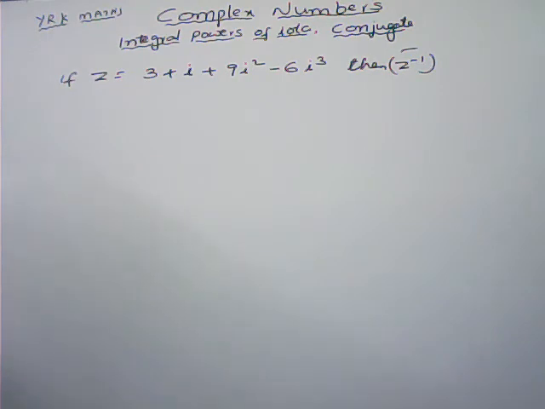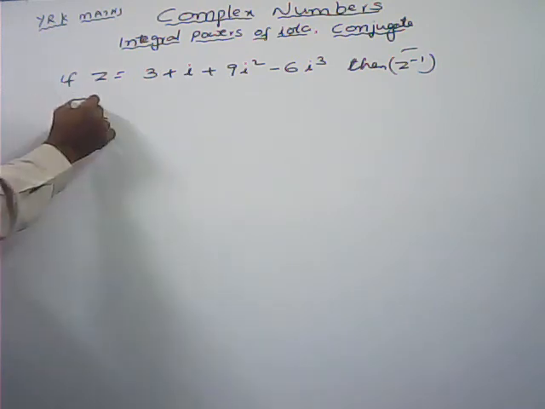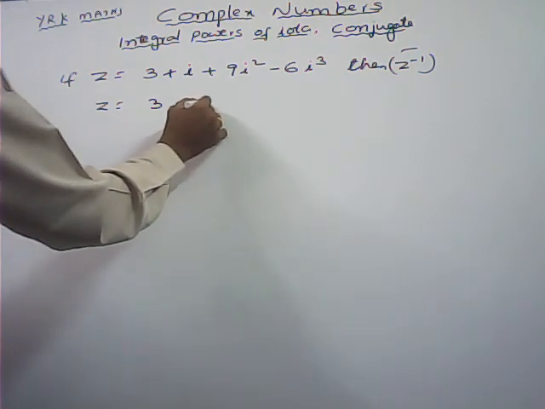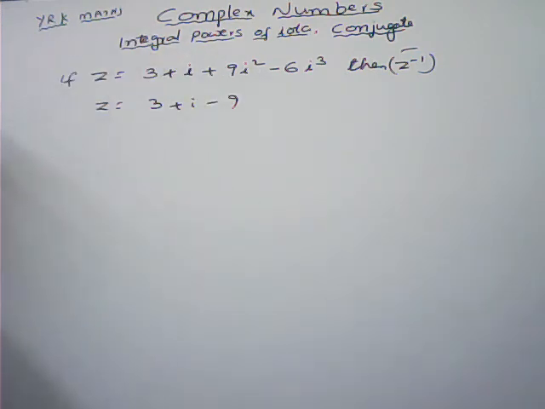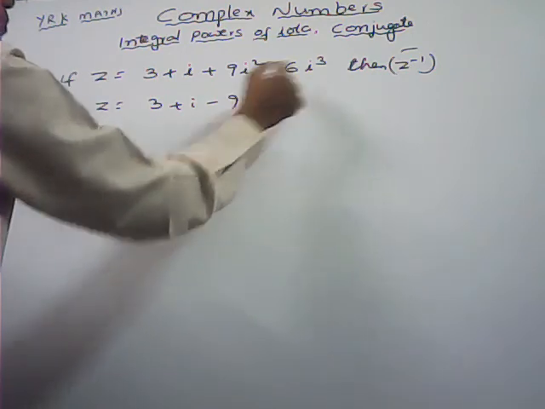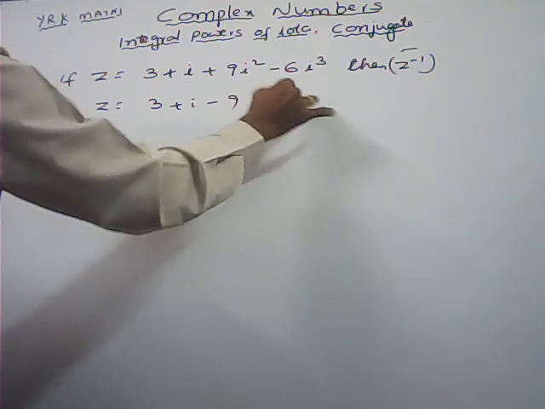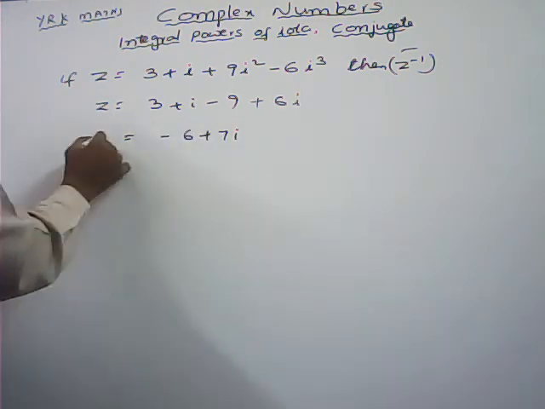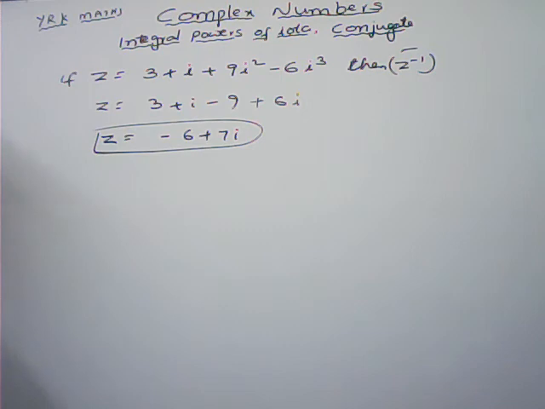Here z is equal to 3 plus i plus 9i square minus 6i cube. Then find the conjugate of z inverse. Z inverse means that is 1 by z only. First we can write it in the standard form: 3 plus i minus 9, since i square value is minus 1, minus 6 into i cube, that is minus i. So minus 6 plus 7i, this is the given complex number in the standard form.